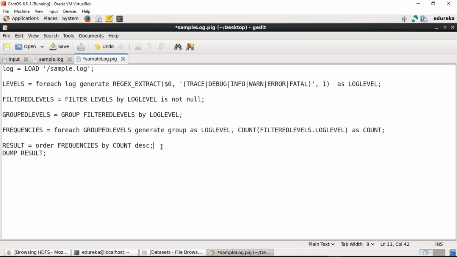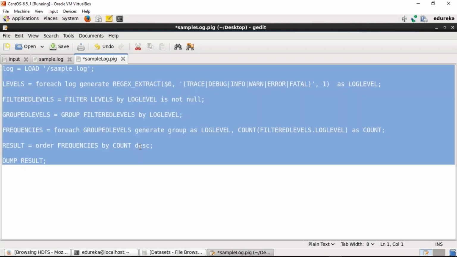So once we have all the counts for each event, we are sorting the events on the basis of their count in descending order, and the result is stored in the relation result itself. Finally, we are dumping the result on the screen, correct? So this is the process or the queries that are required to find out the events that were present in the log file along with the frequencies of their occurrence, correct?